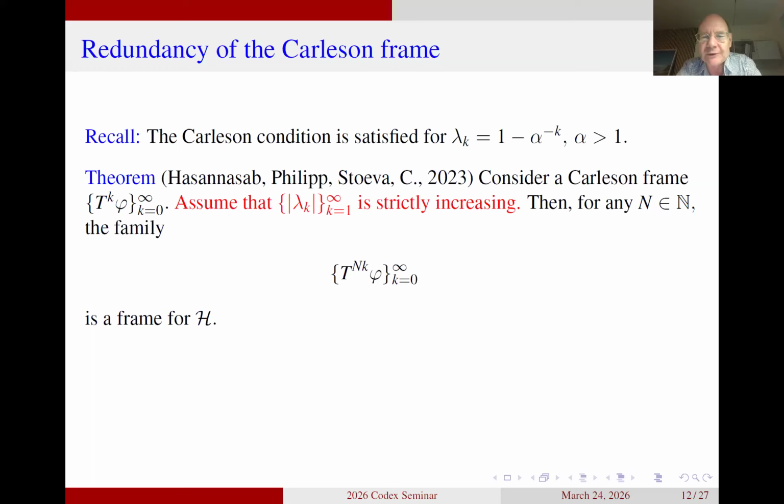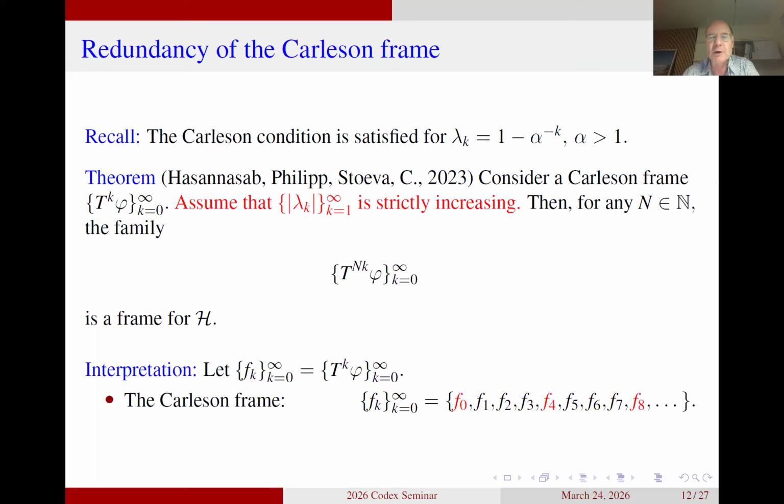So what is the result saying here? That T to the power Nk acting on phi is a frame. What it means is that we are actually selecting 1 out of N of each of the frame elements. Because instead of taking the powers T to the power k, we look at the power T to the power Nk. So if you do that for N equal to 4, then you can see that the Carlson frame